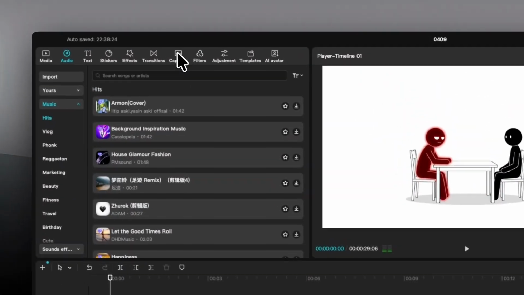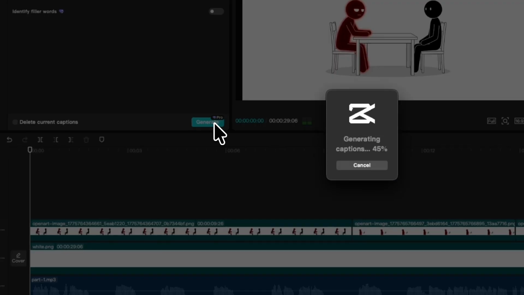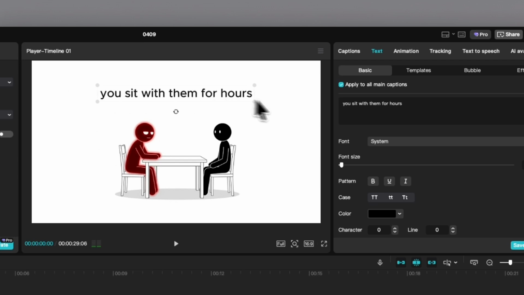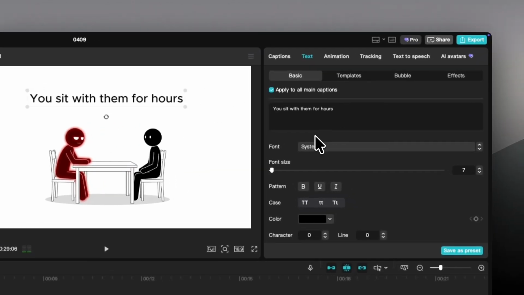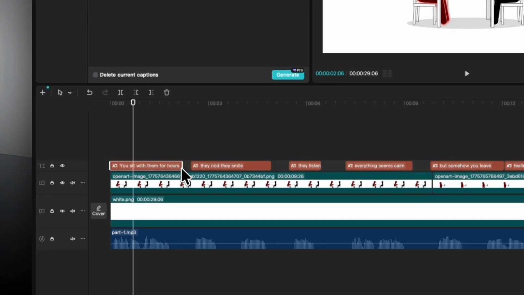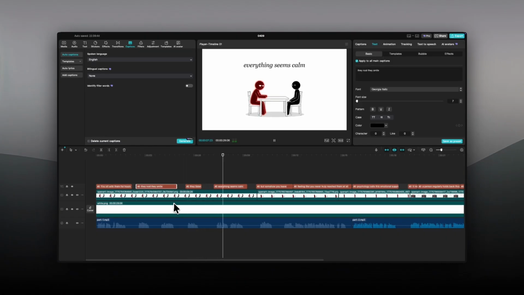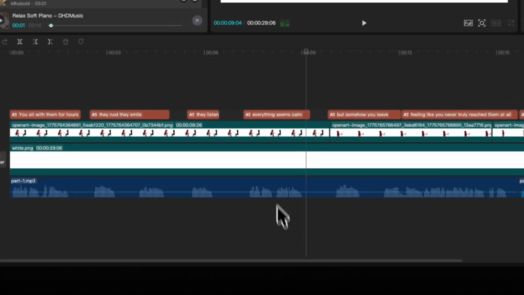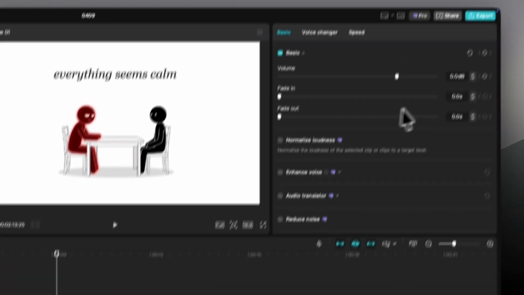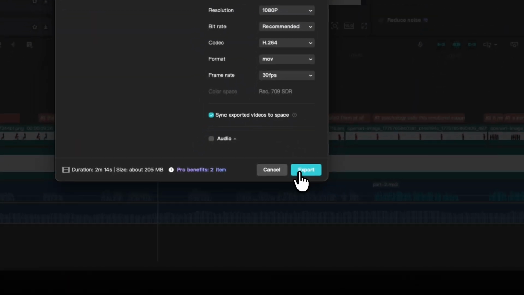Now for subtitles. Go to the Captions tab and click Generate. Select the first text, then adjust the size, font, and position at the top like I do. If you want, you can add soft, quiet background music, either from the CapCut library or download it from elsewhere. And the final step, click Export and download your finished video.